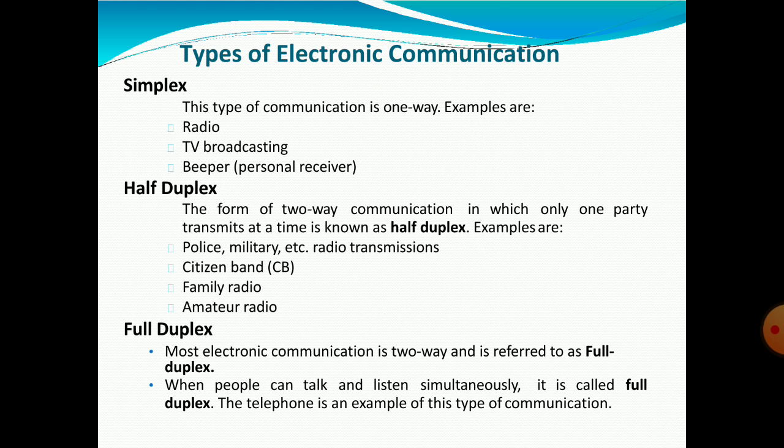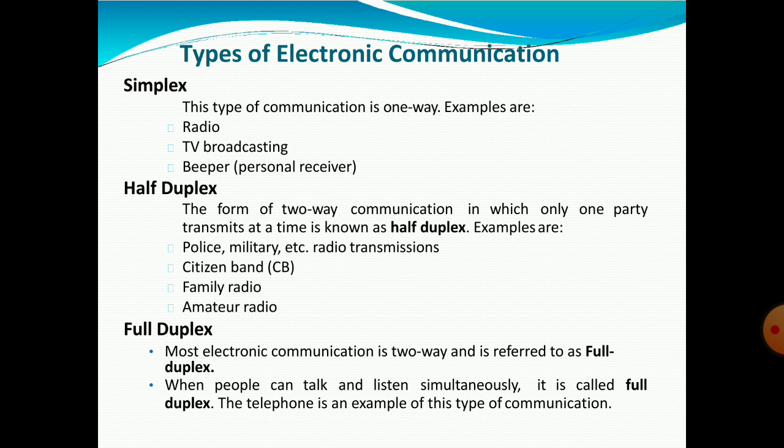You can't discuss that news with the radio. So radio is a one-way communication. With TV broadcasting, you can watch TV, but you can't communicate back to the TV.